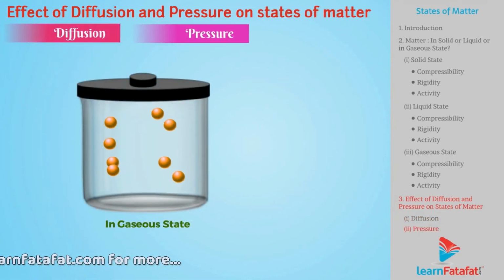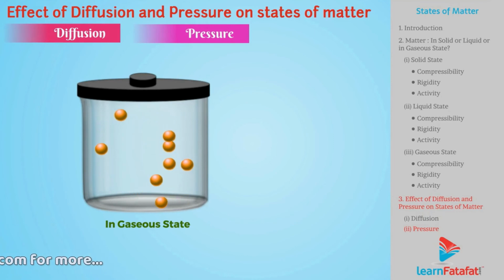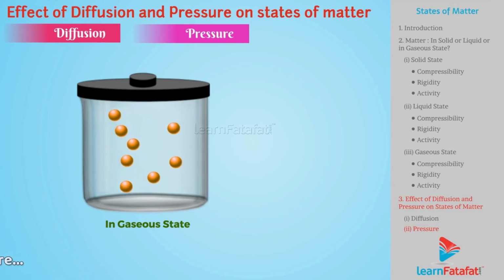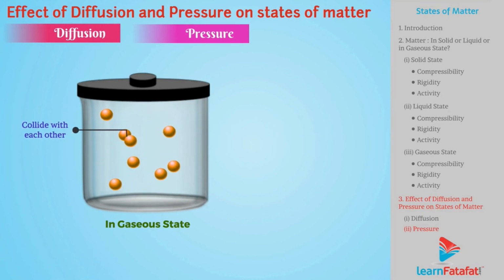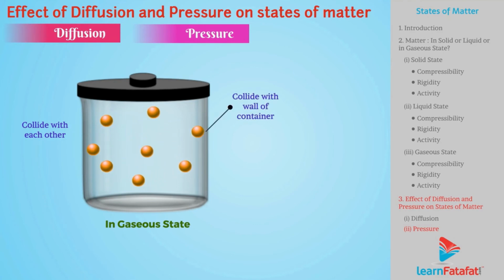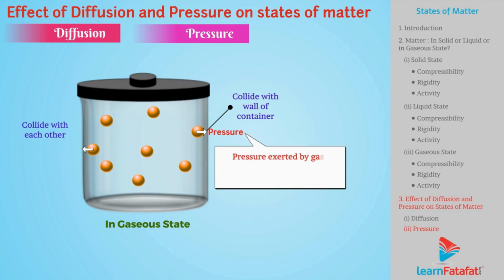Pressure. In gaseous state, particles move with high speed. Hence, they collide with each other as well as with the wall of containers. Due to collision of gas on wall of container, pressure is exerted. So, pressure exerted by gas is force exerted by gas particle per unit area on wall of container.